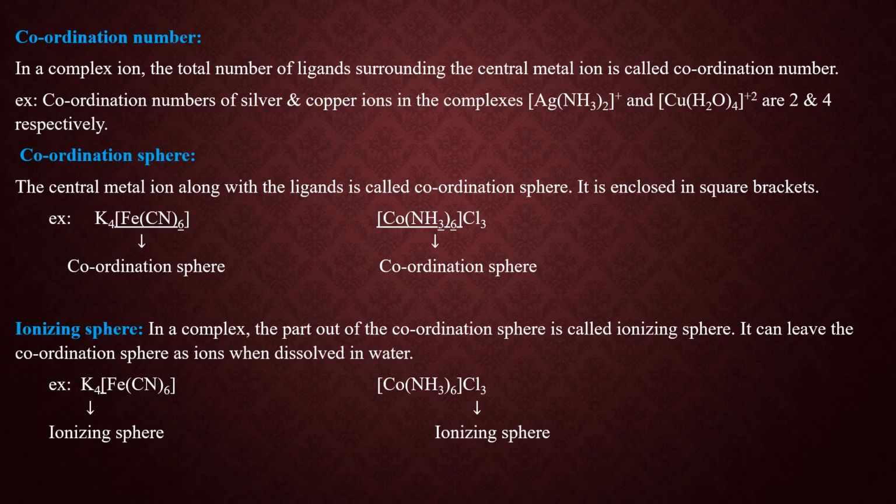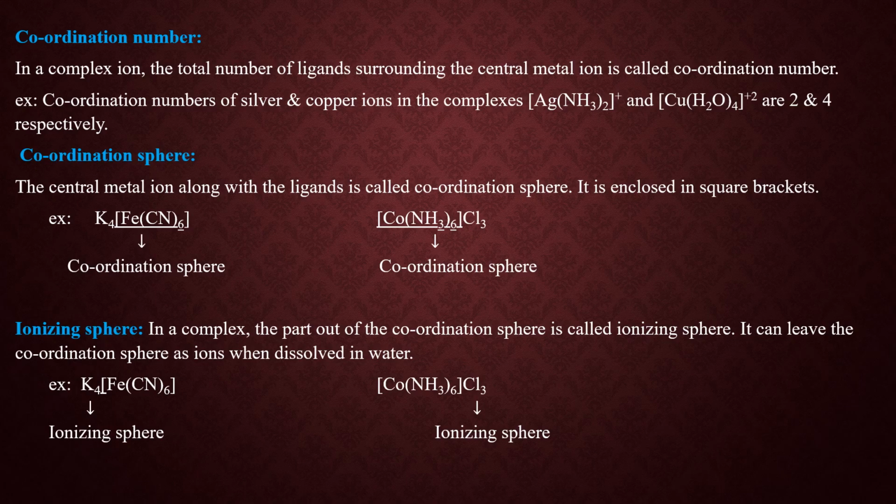Hence, the coordination numbers of silver and copper are 2 and 4. So in the complex ions Ag(NH3)2+ and Cu(H2O)4 2+, Ag is surrounded by 2 NH3 and Cu is surrounded by 4 H2O molecules. Hence, the coordination numbers of silver and copper are 2 and 4.